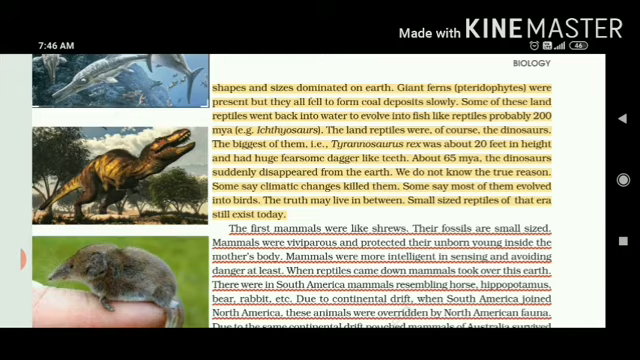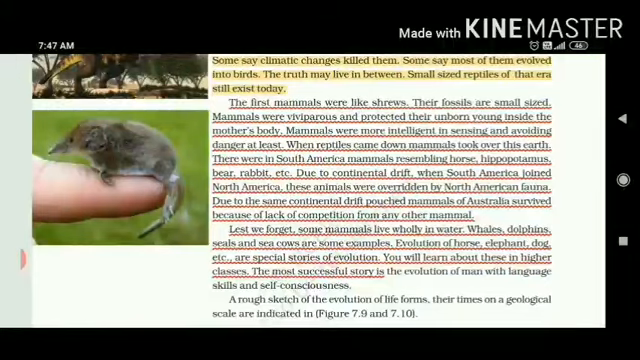Some say it was climatic changes, or some say there was a lack of food. So the truth may lie in between. We do not know, but they have given us one parameter of evolution, how these reptiles evolved into birds. Small size reptiles of that era still exist today. Now the next picture, you can see the very first mammals. They were like shrews.